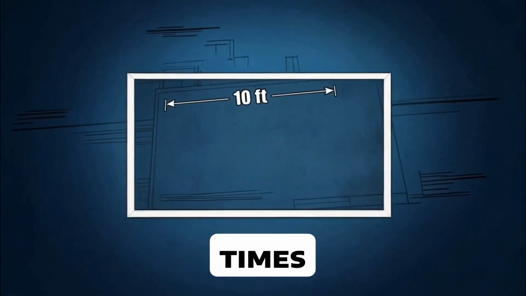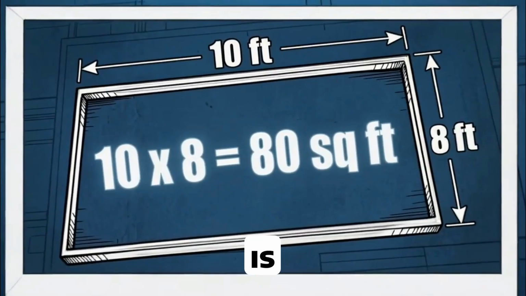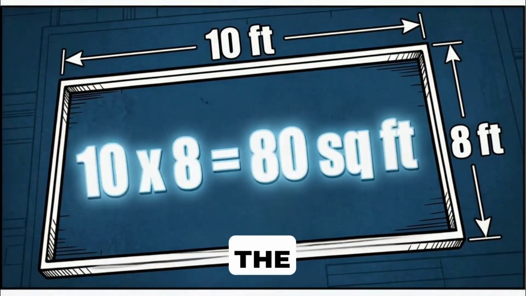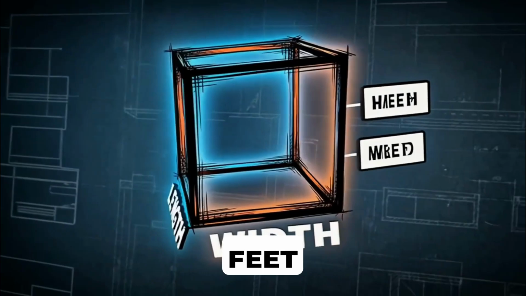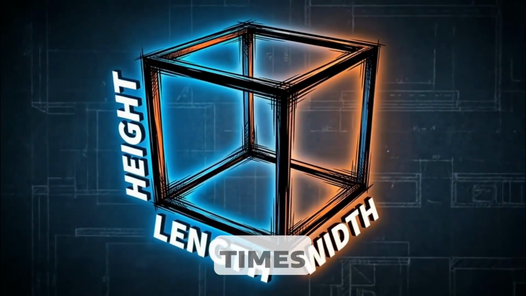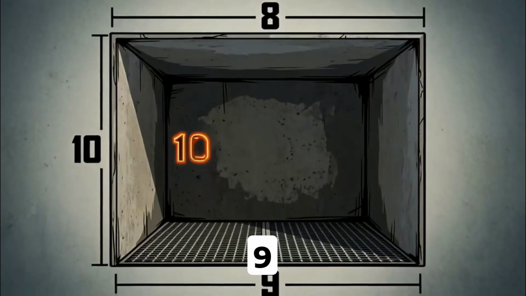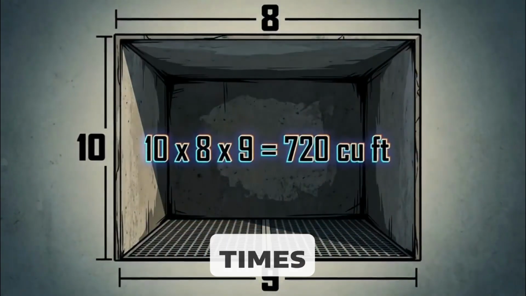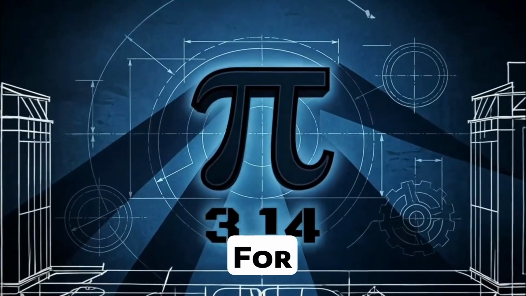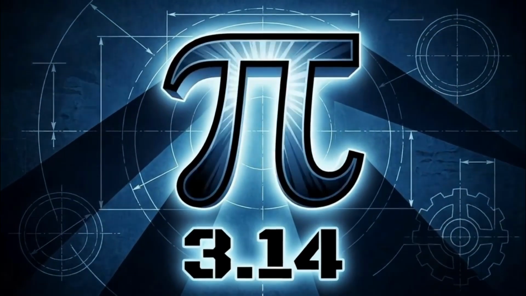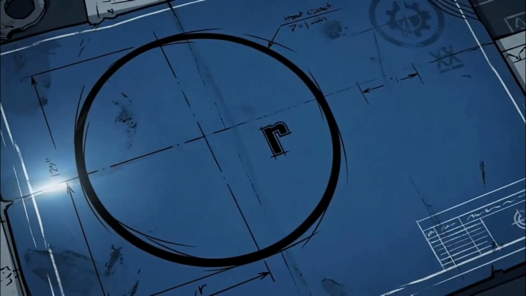Area is length times width. If a surface is 10 feet by 8 feet, the area is 10 times 8, which equals 80 square feet. Volume is length times width times height. If a room is 10 by 8 by 9, the volume is 10 times 8 times 9, which equals 720 cubic feet. For circles, you use pi, approximately 3.14.